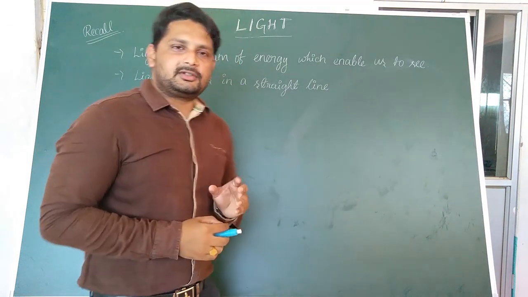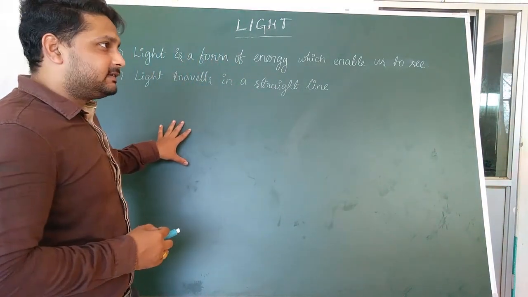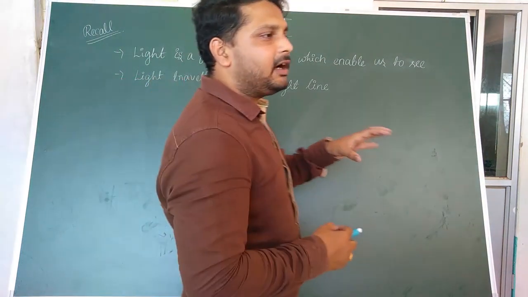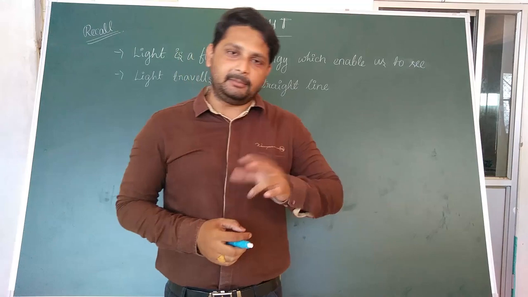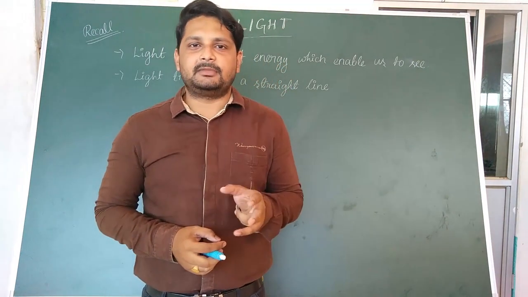Now let me tell you something: just like we have our own identity, light has a dual identity. Sometimes it's a particle, but sometimes it's a wave.